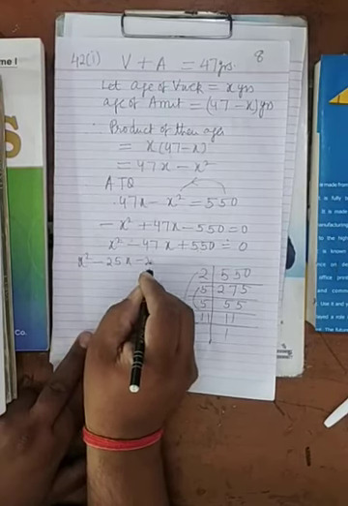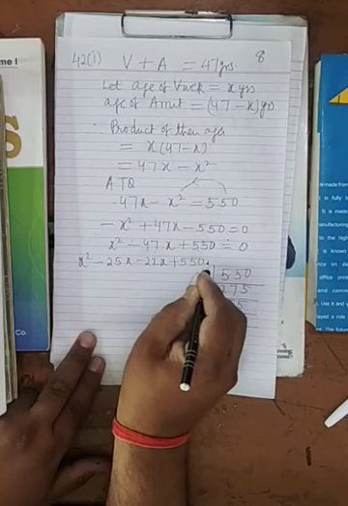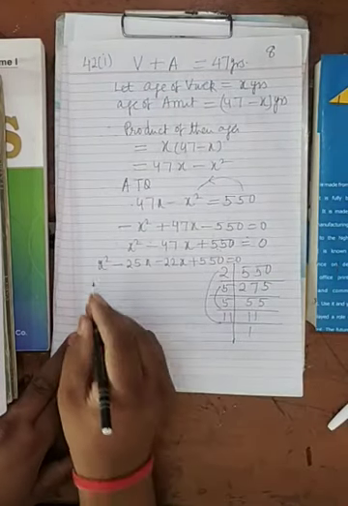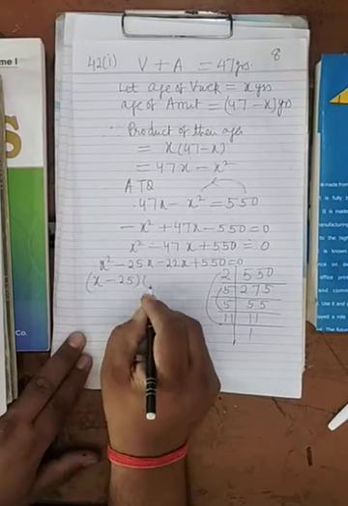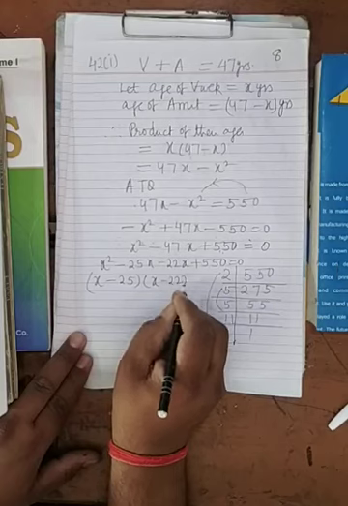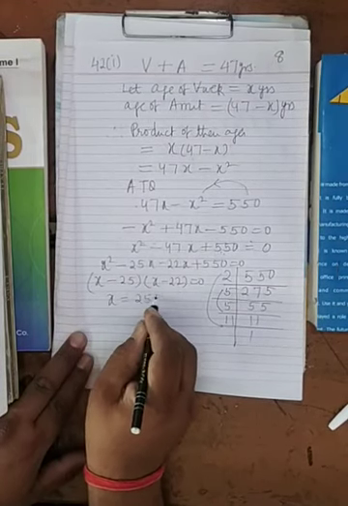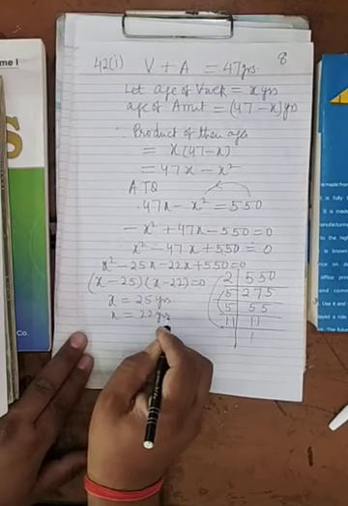So x square minus 25x minus 22x plus 550 equals 0. When you simplify, it will come out x minus 25, x minus 22 equals 0. So either x equals 25 years or x equals 22 years.